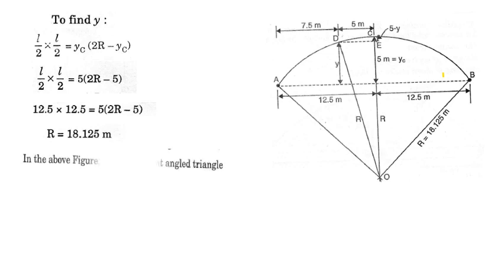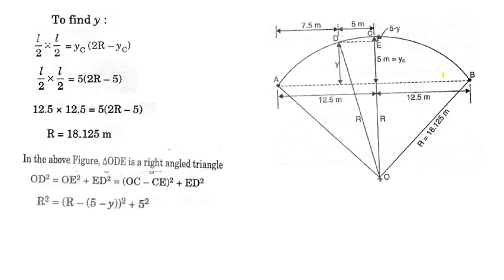Okay, now substitute in the equation OD square is equal to OE square plus ED square, or we can write down directly R square is equal to (R minus YC minus Y) whole square plus X square.